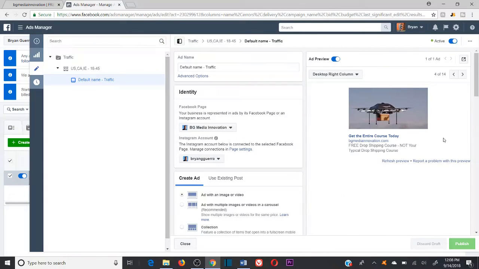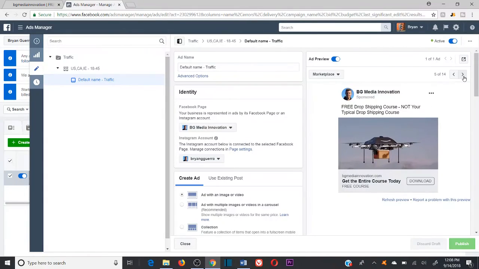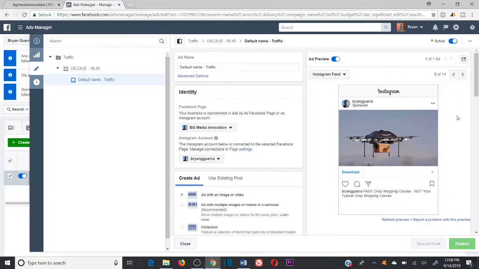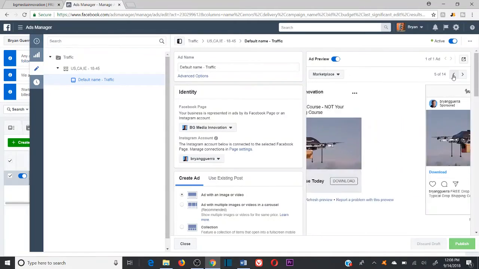Here's the desktop example of it again. There's a Facebook Marketplace example. Where's the Instagram? There's the Instagram feed example. And that's basically what my ad looks like in a nutshell. The key takeaway from this and why I'm showing you this is, guess what, guys? It's super simple. I know I just screamed into the microphone, but this is the same thing that I want to touch on